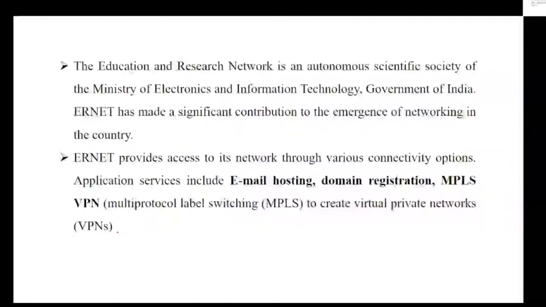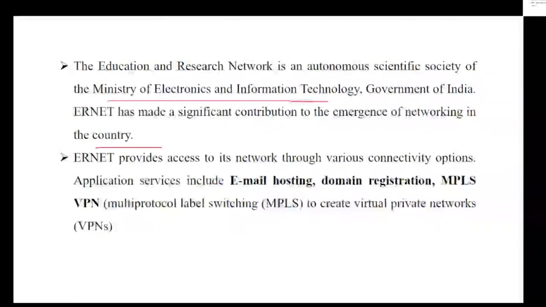So let's have a little information about the same. The Educational and Research Network is an autonomous scientific society of the Ministry of Electronics and Information Technology, which has made a significant contribution to networking in the country.